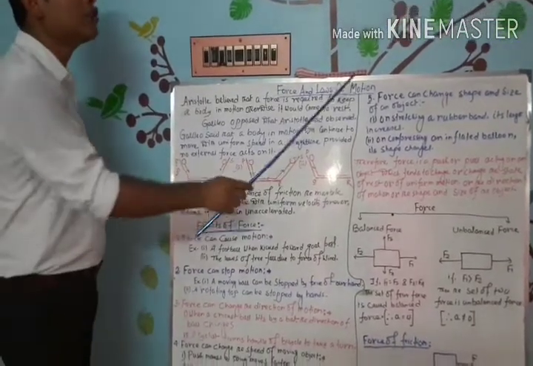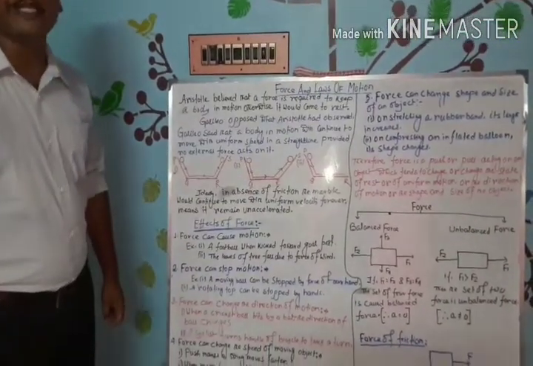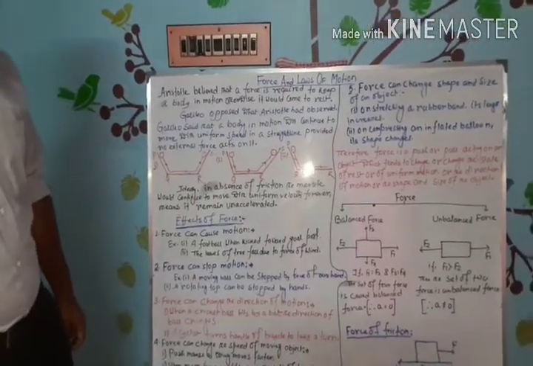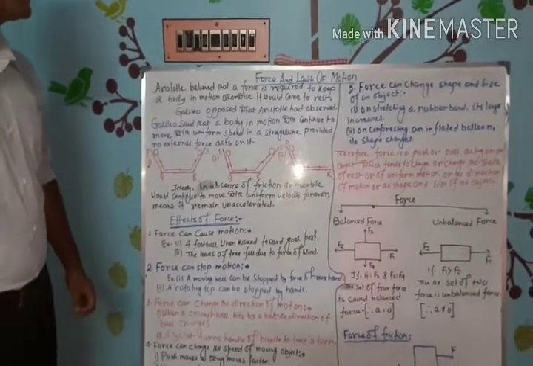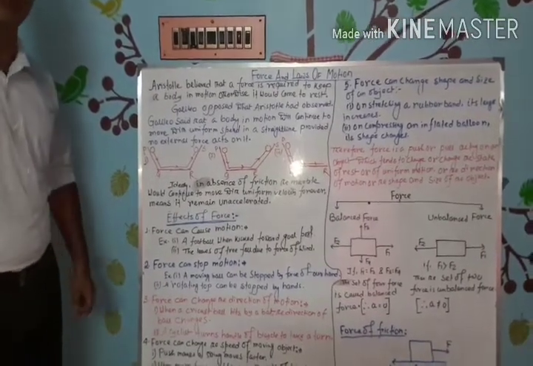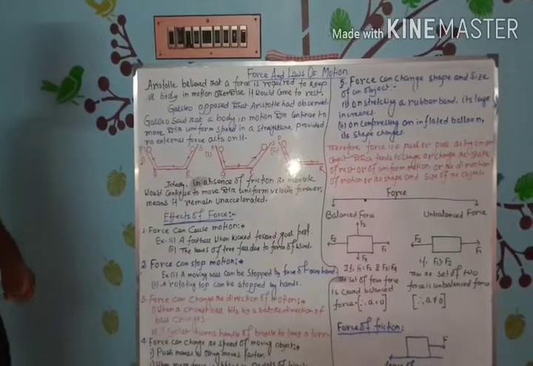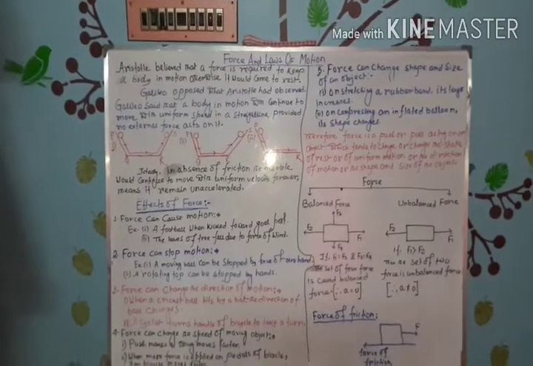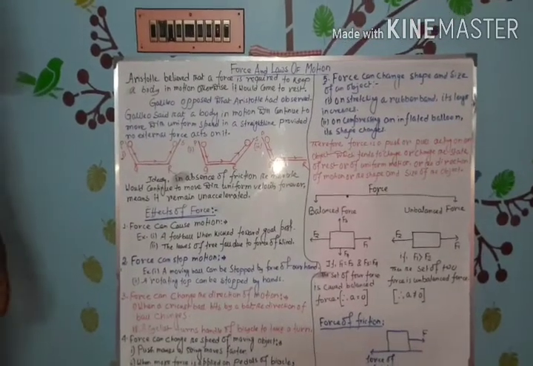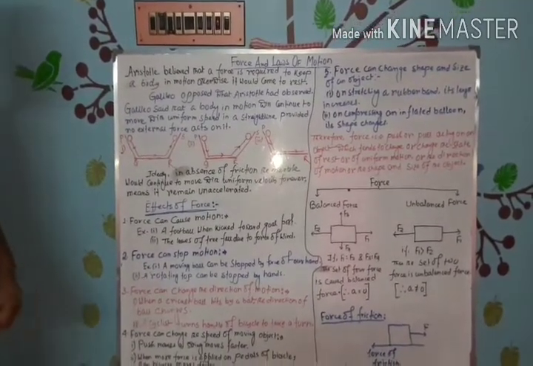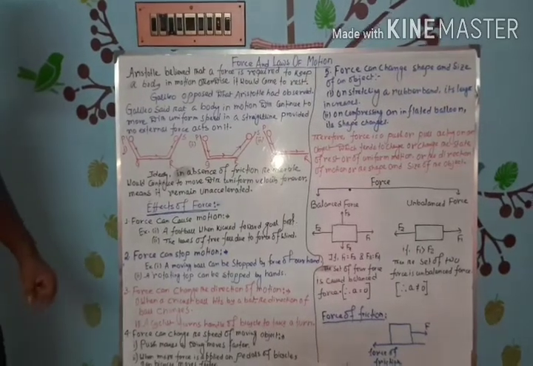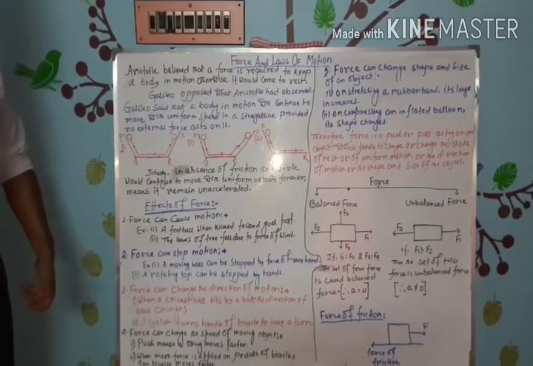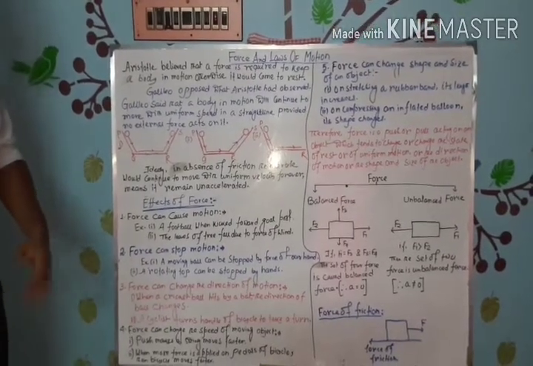Regarding force and motion, different scientists give different explanations. Firstly, Aristotle gives an explanation regarding force and motion. According to Aristotle, a force is required to keep a body in motion, otherwise it would come to rest. Means whenever an object is in motion, if no force is acting on the object, then the object comes to the rest position.